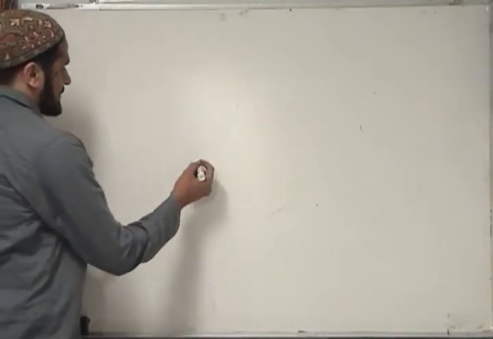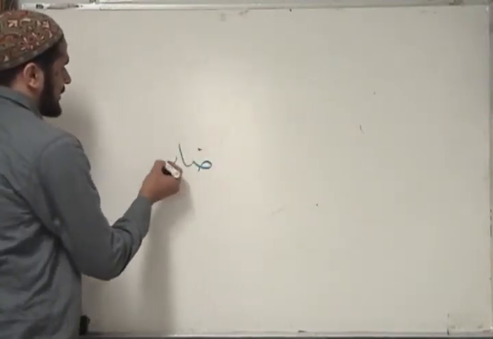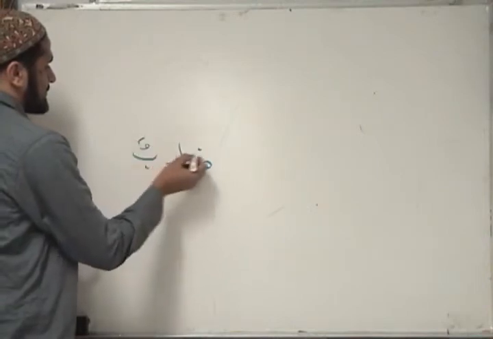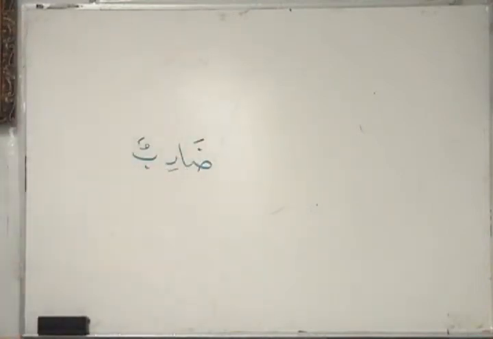What do I mean by that? I find Farim, for example. So the question here is, where does it come from? You say, oh, it comes from Daraba, but you still don't know the whole thing if you just say Daraba. Because for thulathi mujarrad, you have to know 2 things. You have to know what the ayn of madi has and what the ayn of mudari has. Because the rest of the things are already known. It's the ayn that determines which category it belongs to.